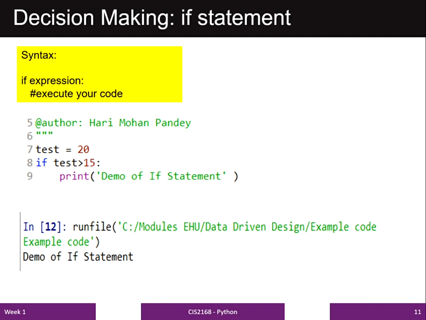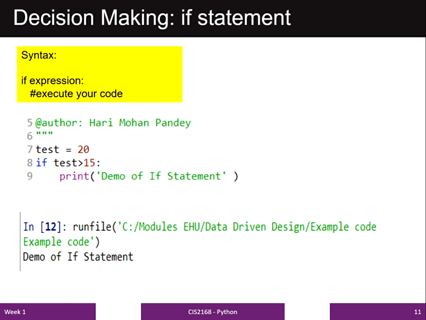In the beginning I have given the syntax for the if statement, which is very simple to understand. We simply write if expression. If this expression is true, then execute this. In this example you can see test is my variable. The value at the address of test is 20.